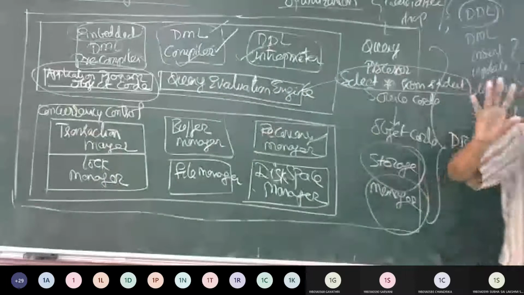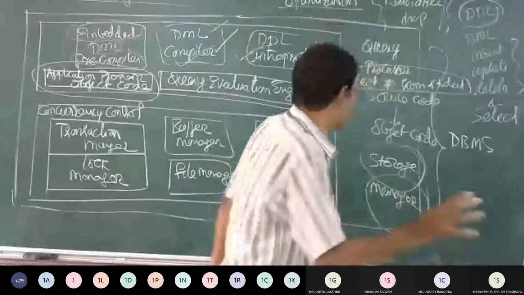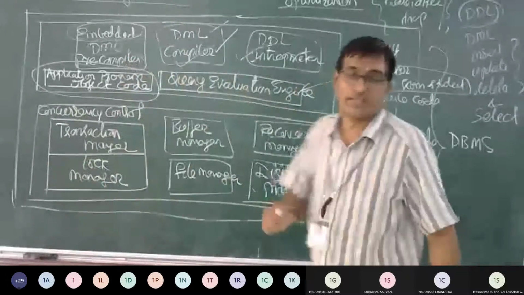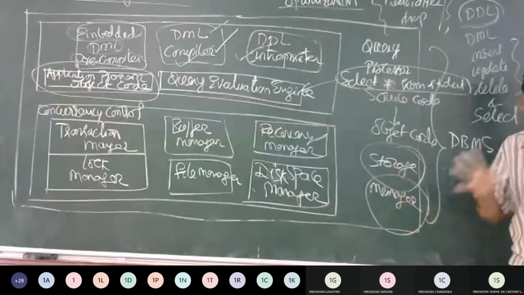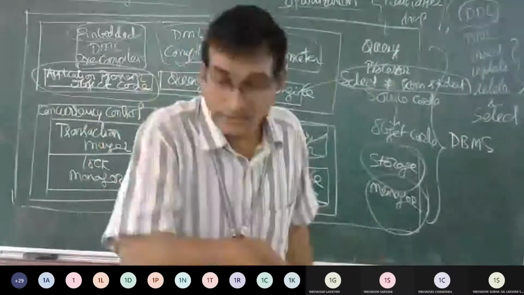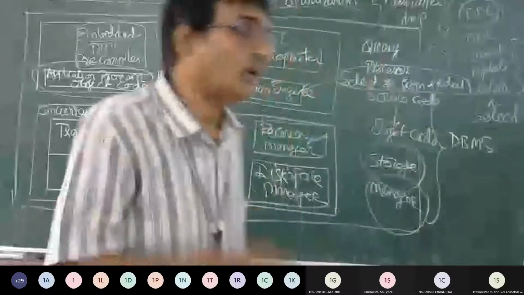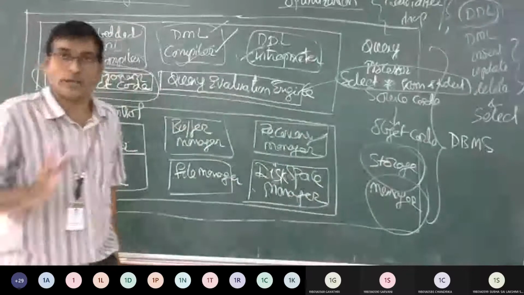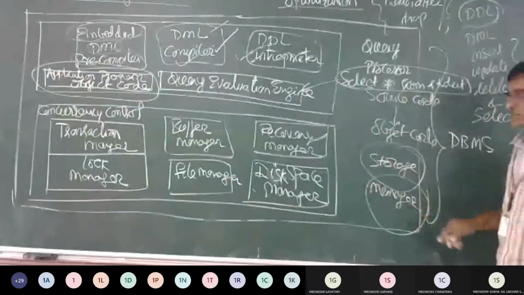Databases are stored in memory, a physical memory. How the physical memory is organized has to be seen, and that is taken care of by the storage manager. The storage manager handles how a database is stored, where it is stored, how much space it has taken, when it was created, when it was updated, when it was modified, and who was the last user. Everything has to be recorded, and that is taken care of by the storage manager.